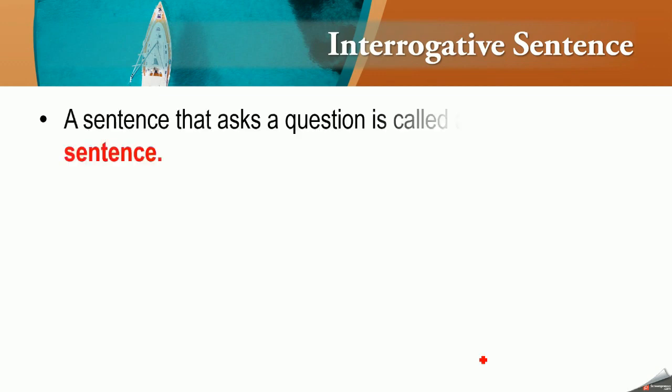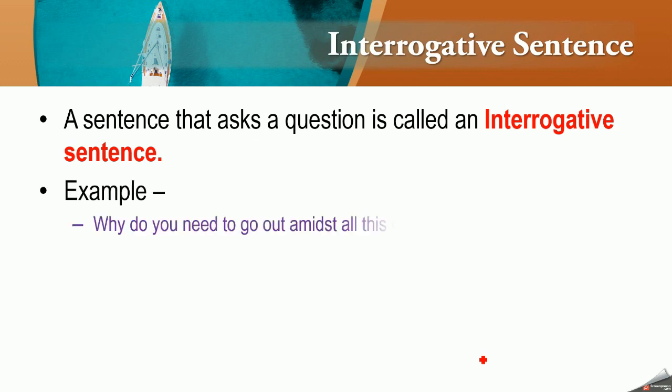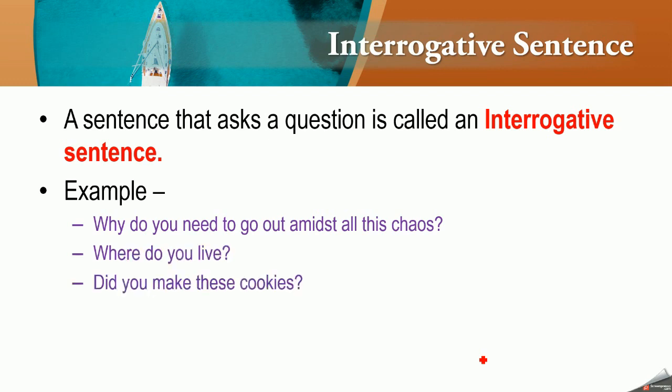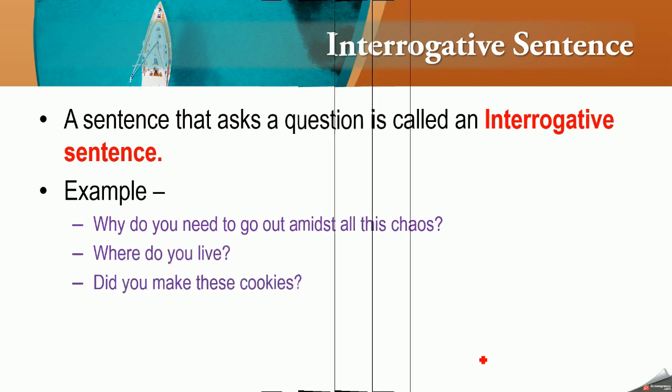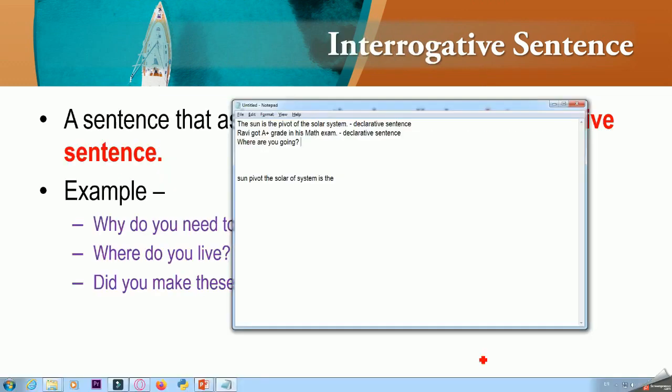Second is interrogative sentence. A kind of sentence where a question is asked is known as interrogative sentence. Like, why do you need to go out amidst all this chaos? Where do you live? Did you make these cookies? And over here also, this particular sentence, where are you going, it can be considered as interrogative sentence.